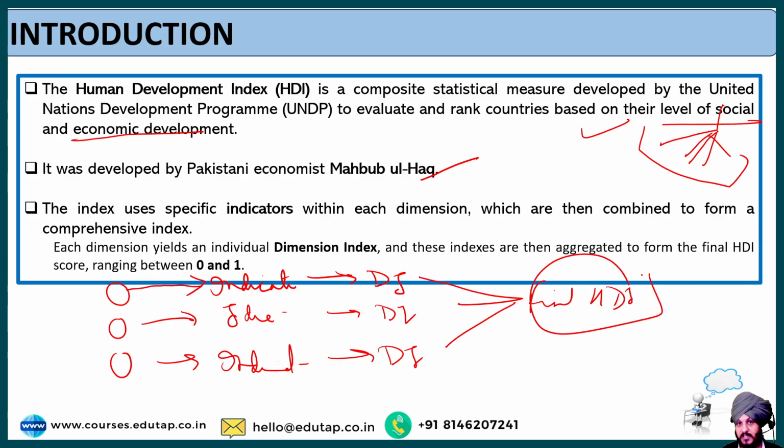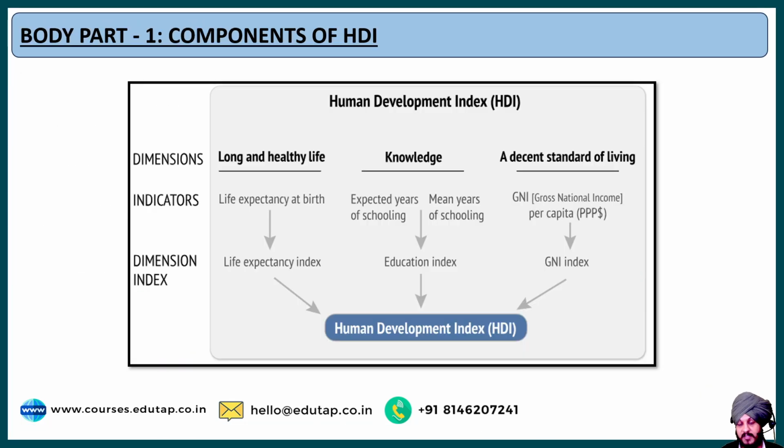Now I hope it is clear to you, but in order to have more clarity, just look at this picture. This is what I have been talking about. So basically these are the three dimensions. The first is long and healthy life, the second is knowledge, and the third is decent standard of living. As a part of long and healthy life, we have the indicator life expectancy at birth. As a part of knowledge, we have two indicators: the first is expected years of schooling, and the second is mean years of schooling. And the third one, as a part of decent standard of living, is GNI per capita.